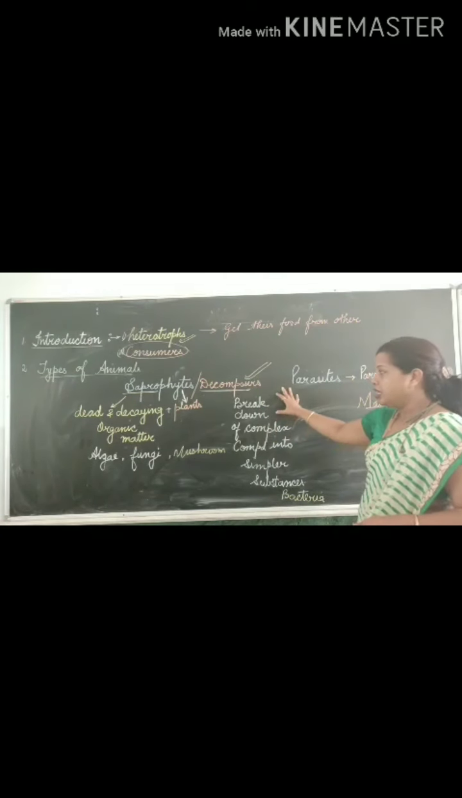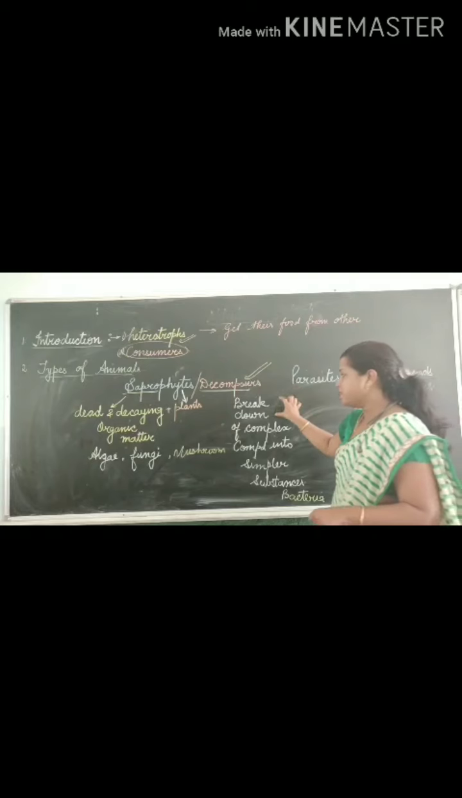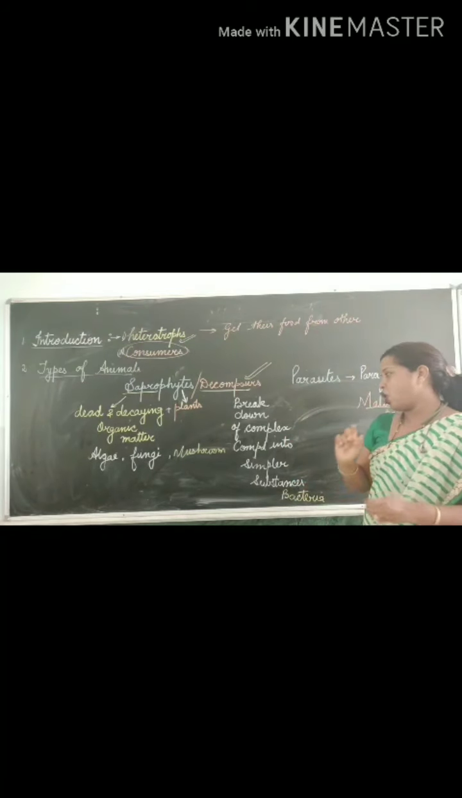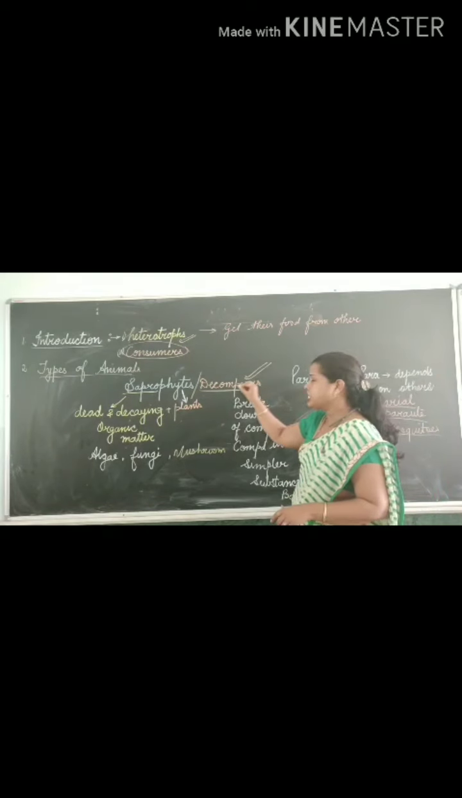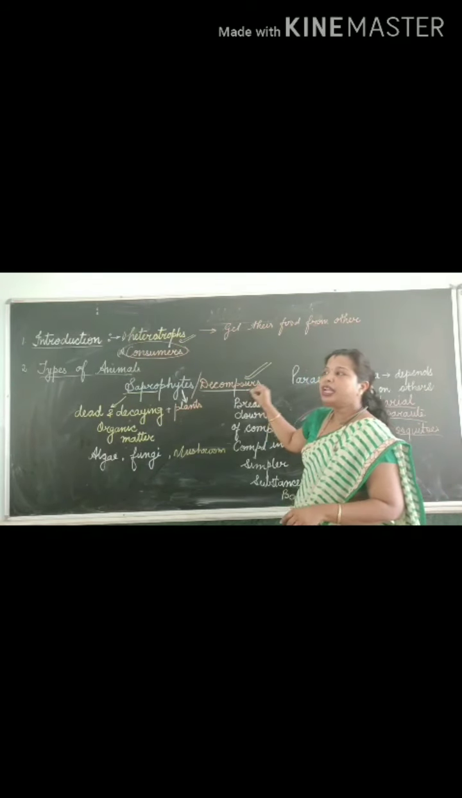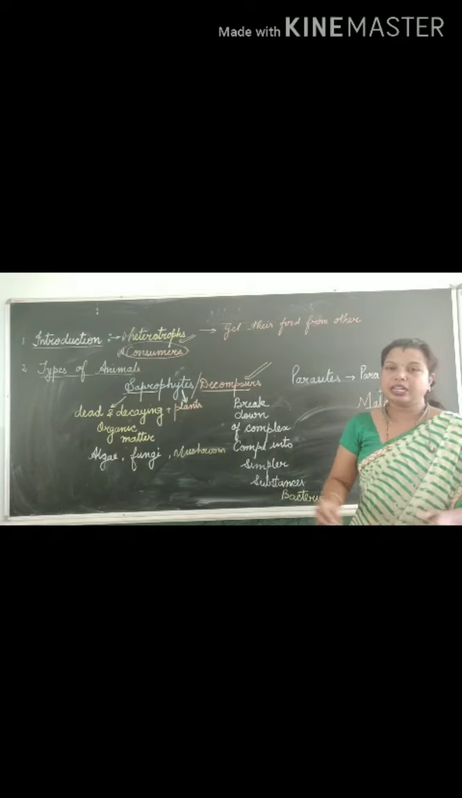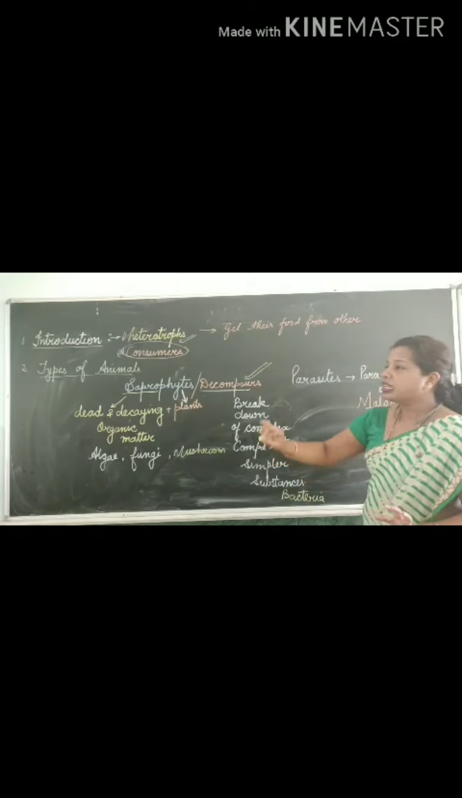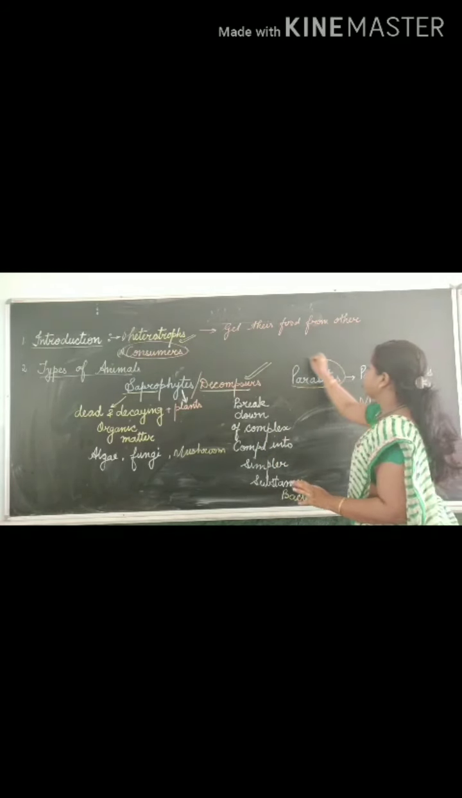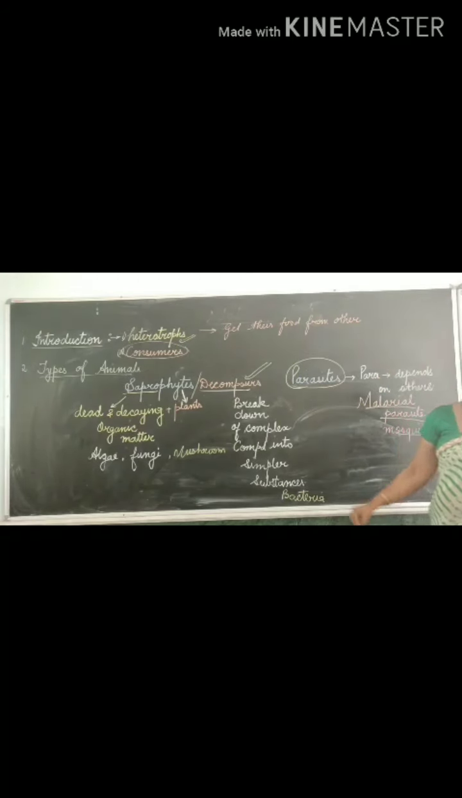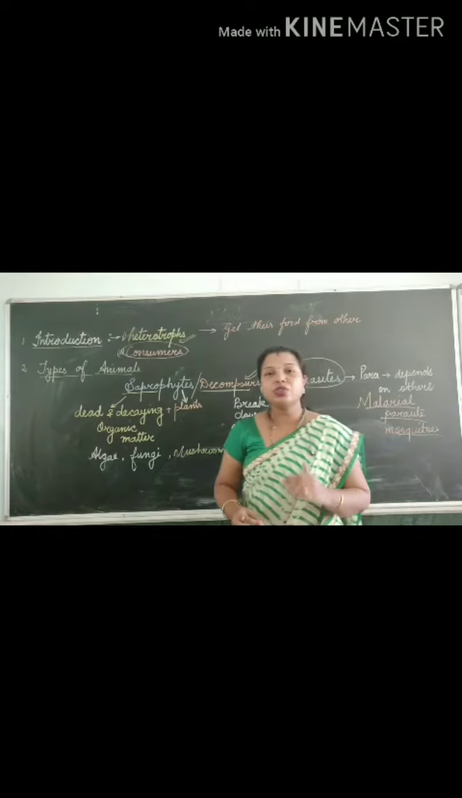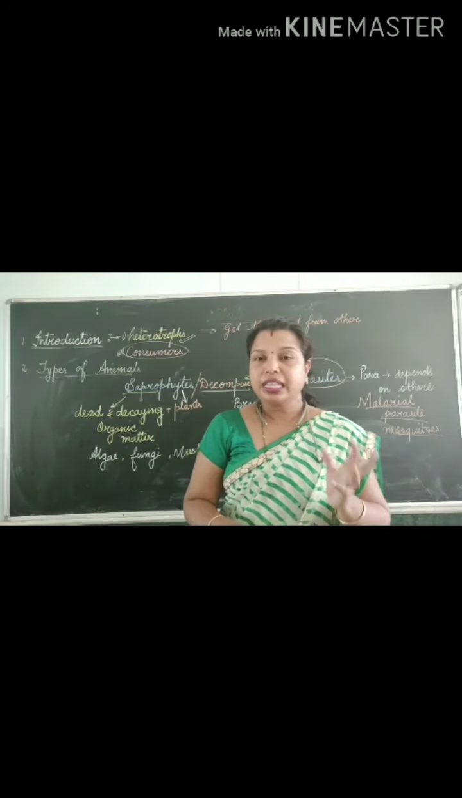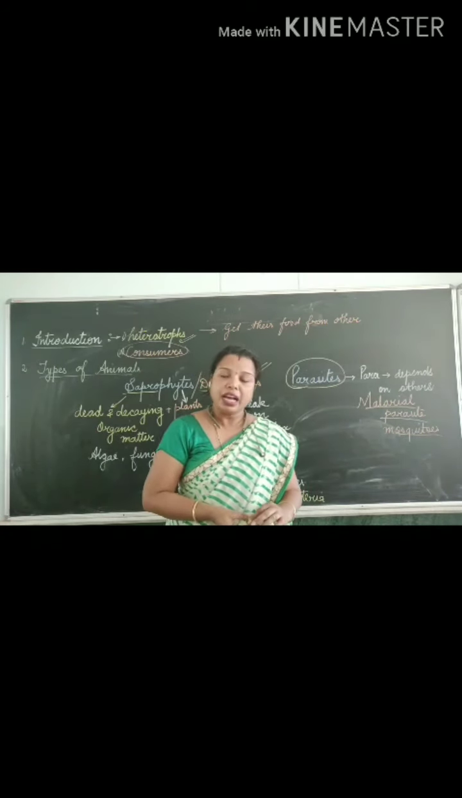Clear, everyone? Decompose means breakdown of complex compounds into simpler substances. Those organisms doing this process are known as decomposers. The last word in your book is parasite. What is the meaning of parasite? Parasites take their nutrition from others.